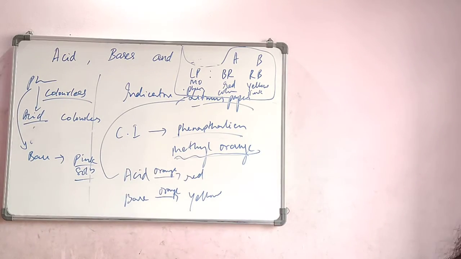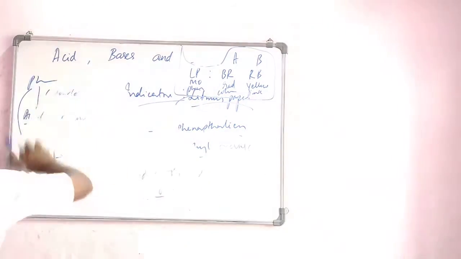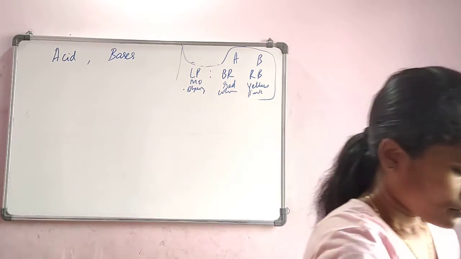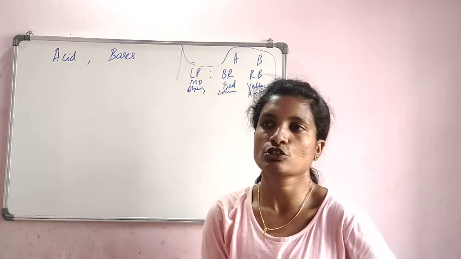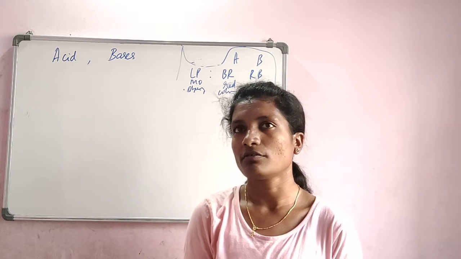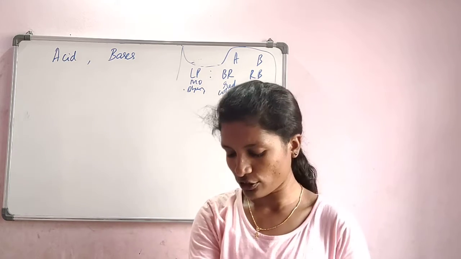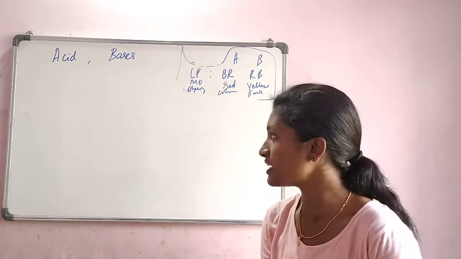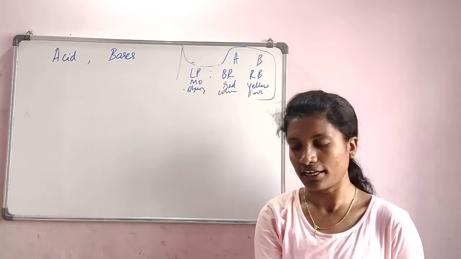Now let's move ahead. Again, there is another indicator which is called the universal indicator, which gives us more clarity and will be studied later in this chapter. So now litmus is a natural indicator, whereas phenolphthalein and methyl orange are chemical indicators, or man-made indicators.